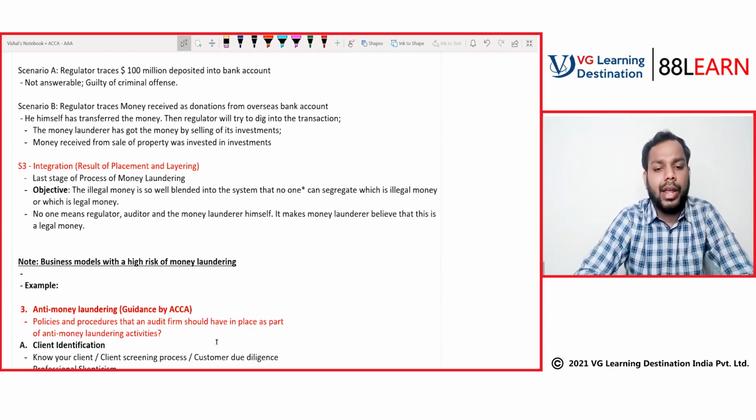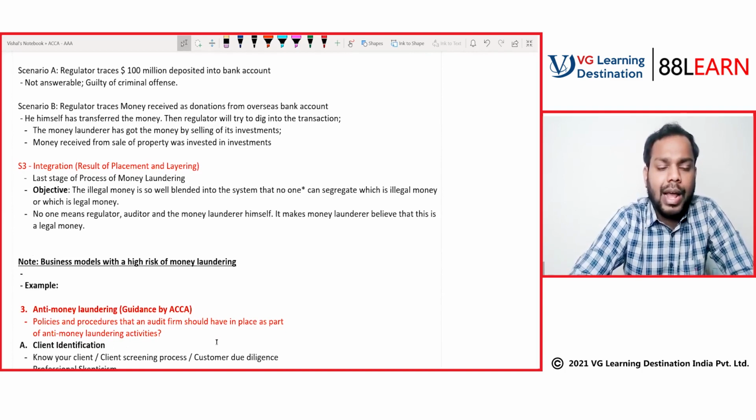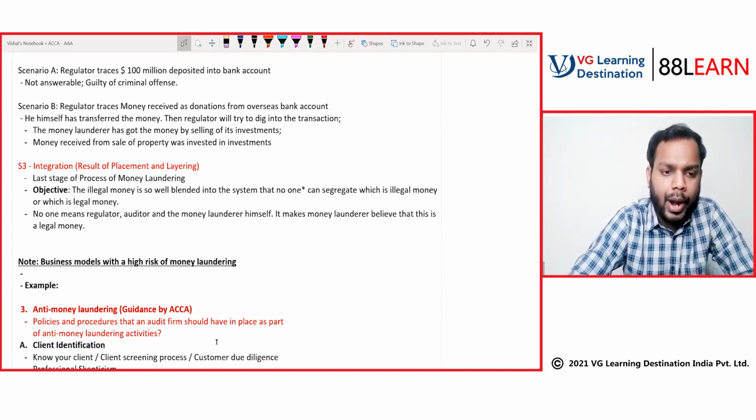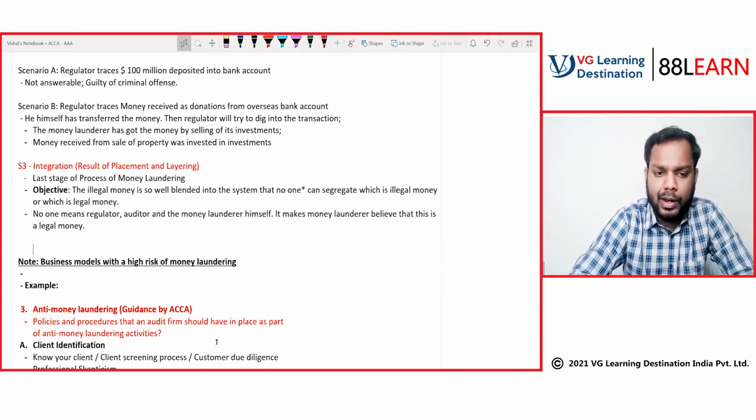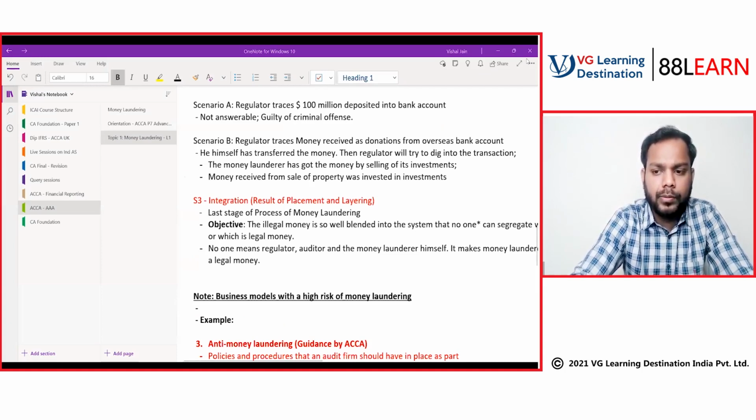Tell me, anyone having any concern in stage number 1, 2, and 3? If anyone has any query, please ask and we'll discuss, and then we'll move to one specific point and wrap up our class for today. Anti-money laundering we'll be discussing in tomorrow's class, the next class. If anyone has any queries, please discuss. Okay, so yes, from Abhinav.